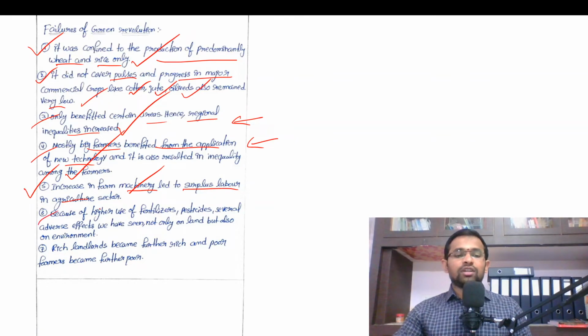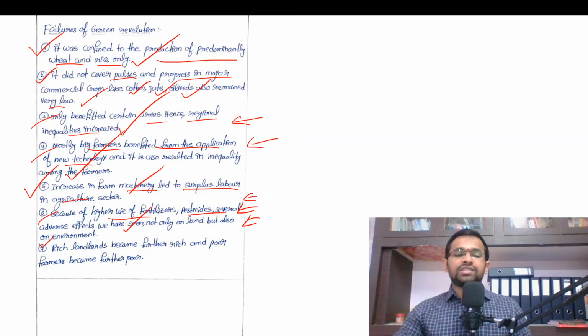Right? Then because of higher use of fertilizers, pesticides, several adverse effects have been seen, not only on land but also on environment. Okay? The water is being polluted, the soil is being polluted, the air is being polluted. So because of excessive usage of fertilizers, pesticides, fungicides, etc.